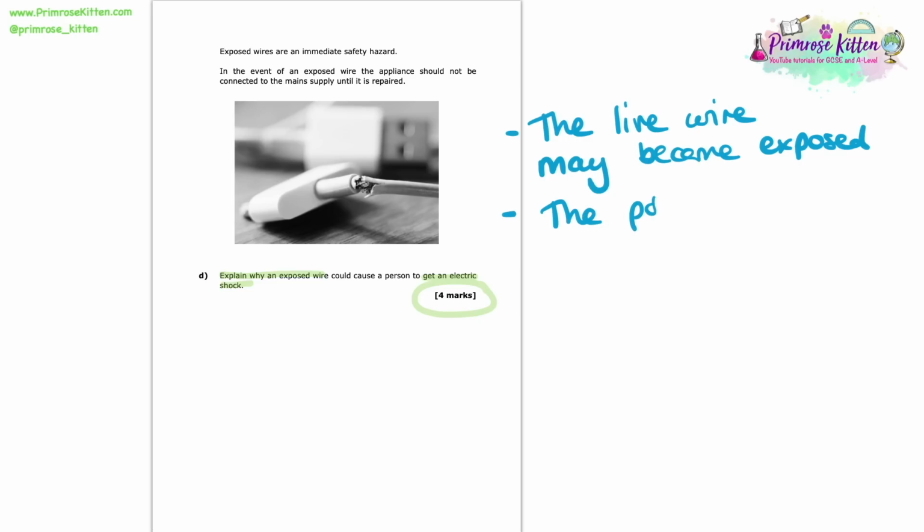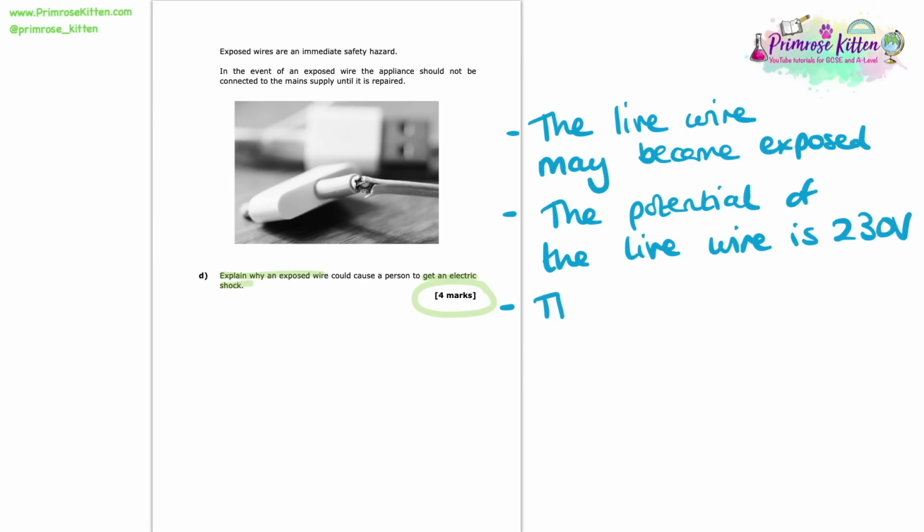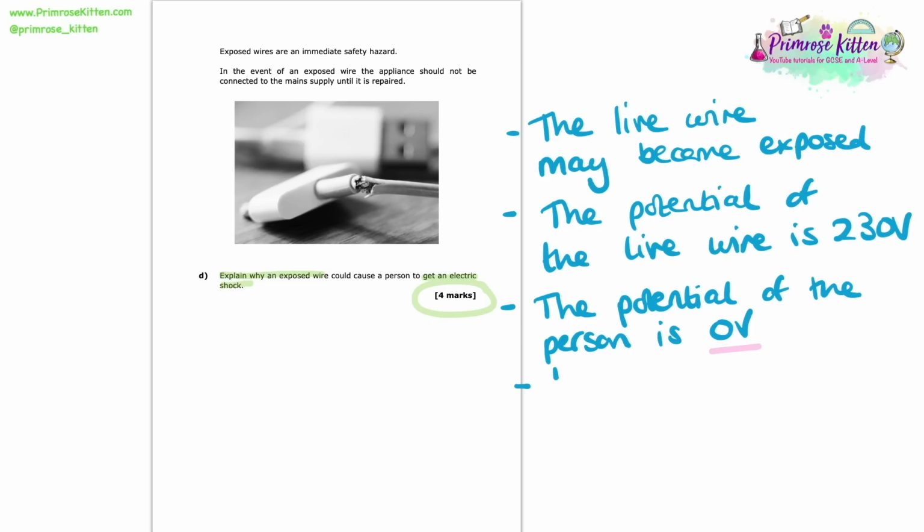So if we say something now specific about that live wire, the potential of the live wire is 230 volts. Now the person who might touch this wire and become exposed to this live wire is only going to have a potential of 0 volts. And this is where the danger comes in, because what we have now is a large potential difference between the live wire and the person. Now, when we have this large potential difference between the live wire and the person, what we can see is a current or a charge pass from the live wire through the person's body. And of course, this is what can lead to that electric shock that the question is telling us about.